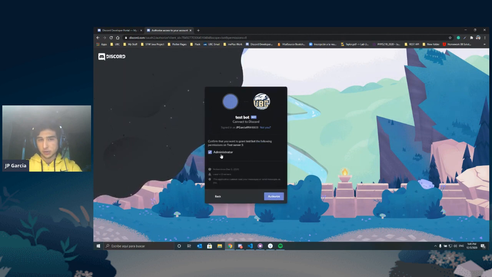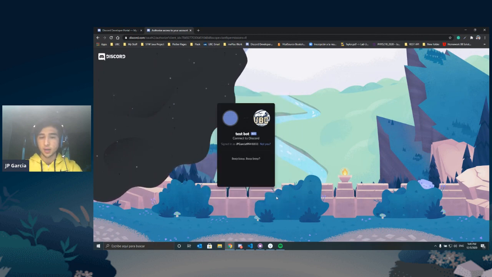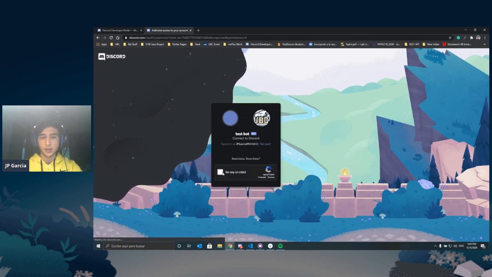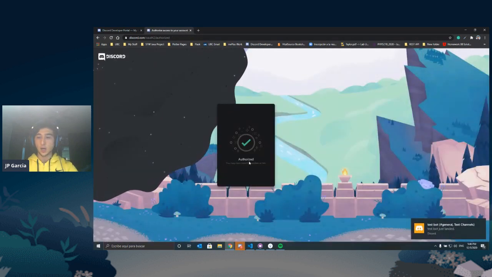We are giving it the administrator role. So we're going to be able to give the bot the permissions to do a lot of the things that we don't want to do. Just like tedious work, like removing, creating channels, sending messages, etc. Well, we are going to click authorize. Just going to ask me to make sure that I'm on a bot or a robot, and it's authorized.